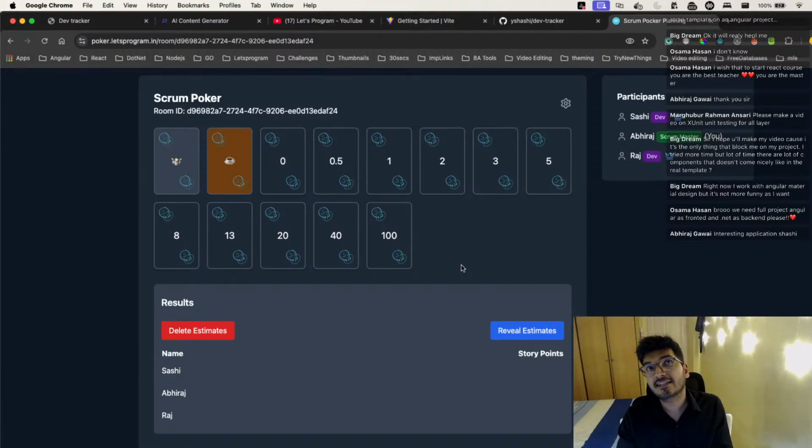This is one of the applications I have created, and it is in React, and the backend is in Node.js. I have a single file created, my Express server, which uses socket.io. Socket.io is for real-time communication. So whenever I estimate anything, the other person sees it live.